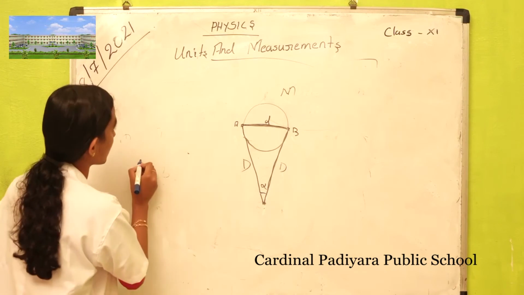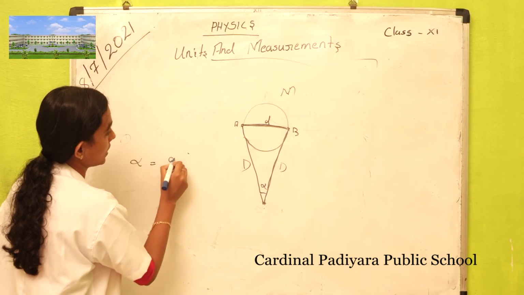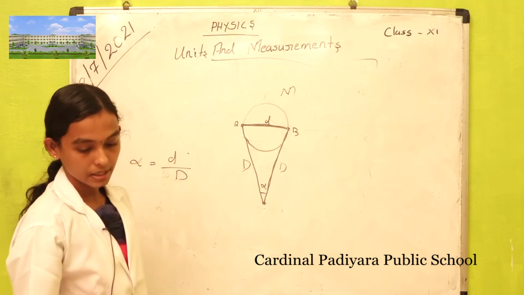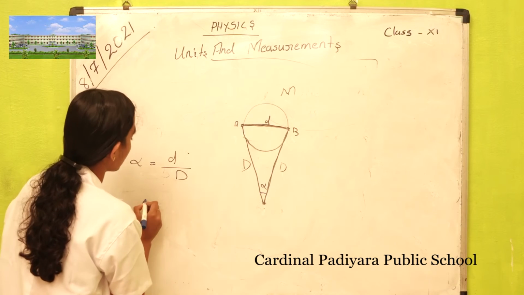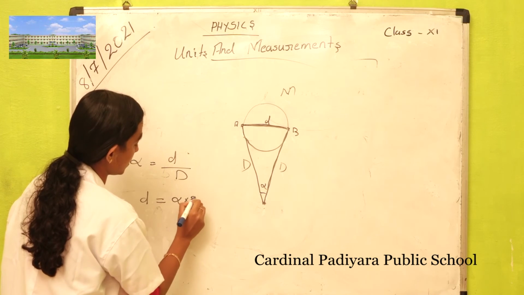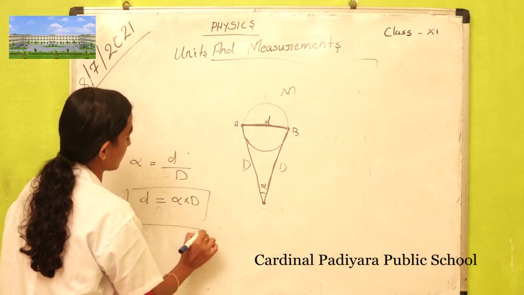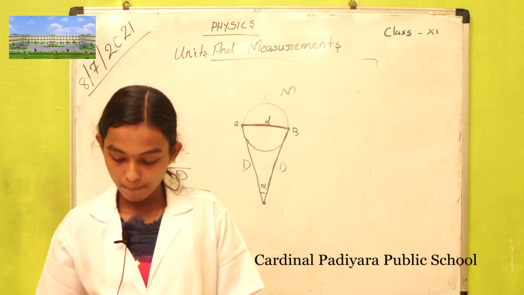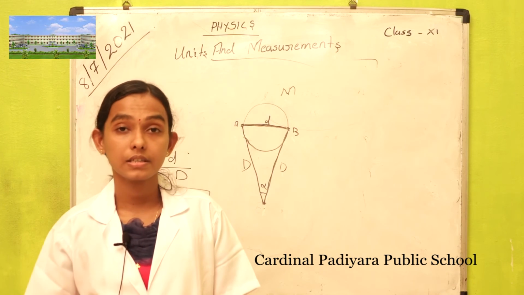Then alpha is equal to d by D, so the diameter d is equal to alpha into D. These are the two methods of measuring large distances.